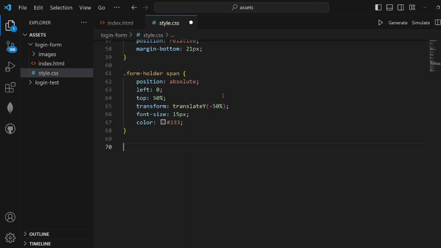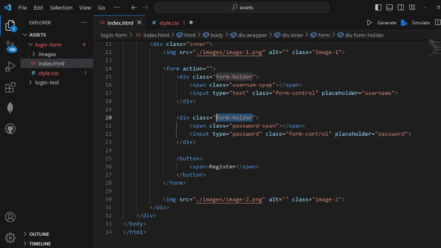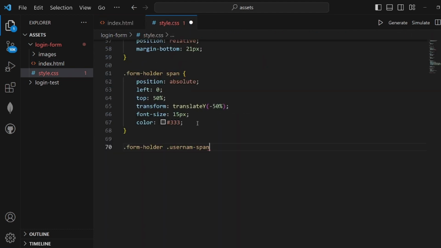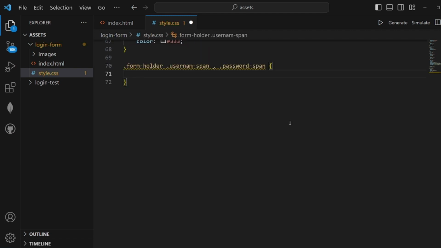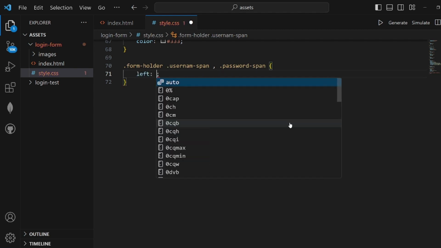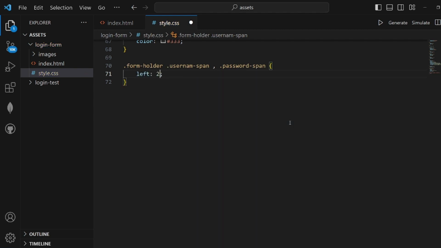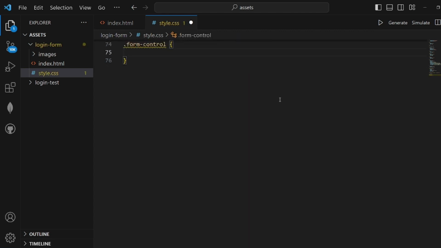And then let's go and select our form holder, but with the user and password spans like this, and add the attributes here. The first thing I want to set here is, well, by default the position is relative, so I want it to move from left for 2 pixels. And then our form control should be selected. Border set to be none.